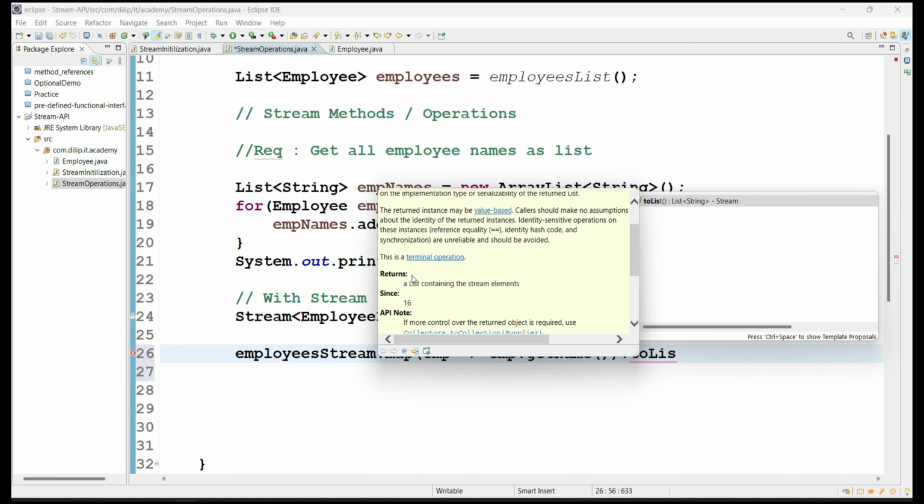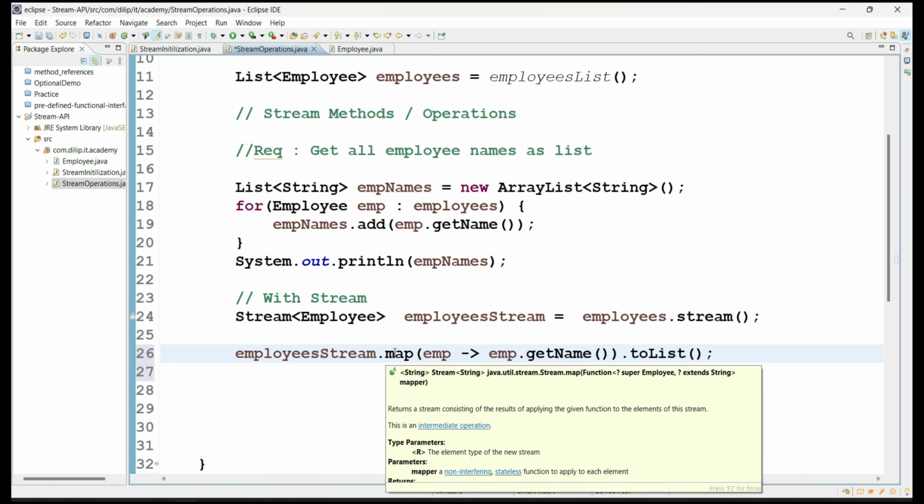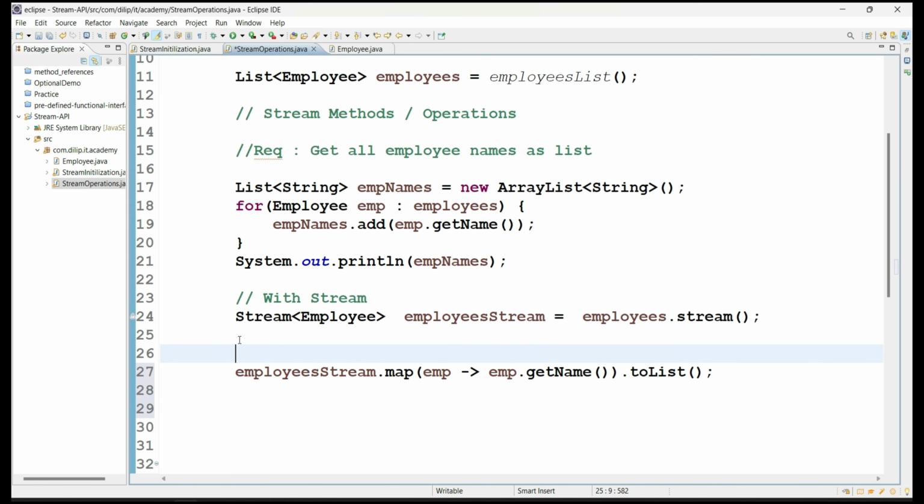Okay, so now let me call the toList method here. So I'm just calling the toList method now. Overall, I'm now calling this a stream pipeline, as we discussed in the earlier class.